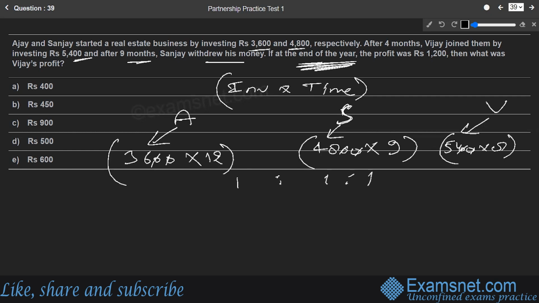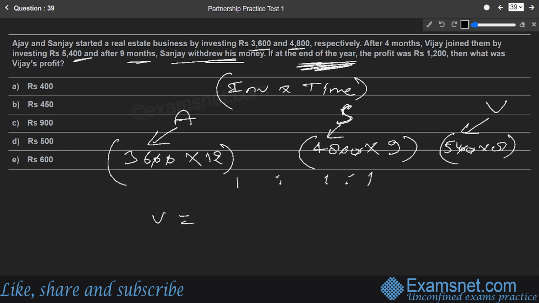Now we are supposed to find out, as they say, that Sanjay withdrew his money. Vijay joined them, and at the end of the year, Sanjay started with 48,000. After 4 months, Vijay joined, and after 9 months, Sanjay withdrew. Sanjay had withdrawn after 9 months only. So in that case, we are supposed to find out Vijay's profit. So Vijay's profit is going to be how much?